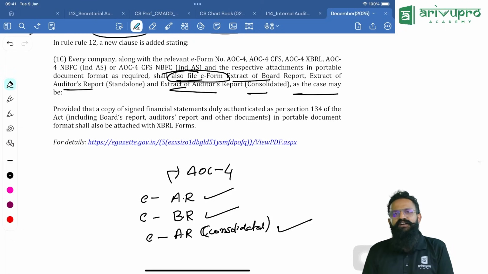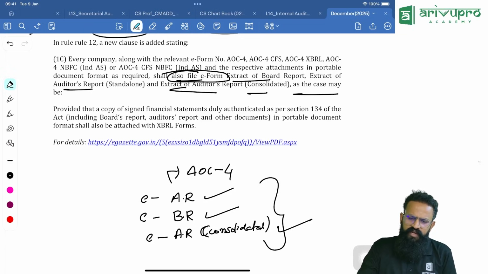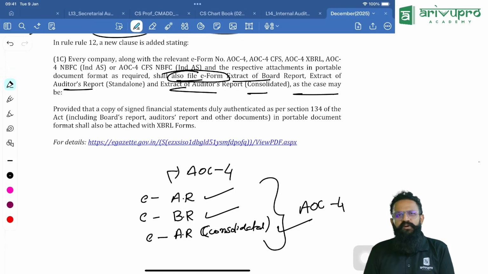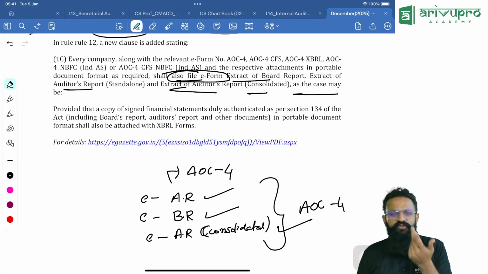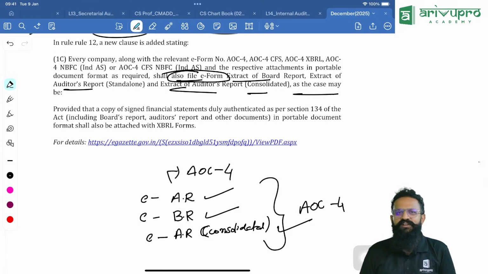Now, why did the MCA do this, people? Because you can imagine all of this was going as an attachment to AOC 4. You can look at the size of the form. At times people were not able to file it properly. So what used to happen? People used to compress it and file. So the data was not evident. The purpose itself is not solved. So for that they brought this amendment.